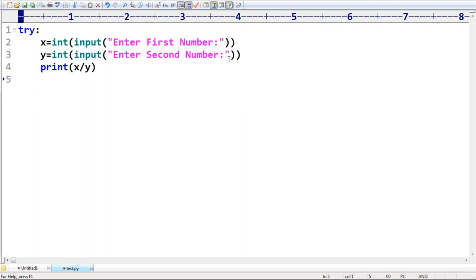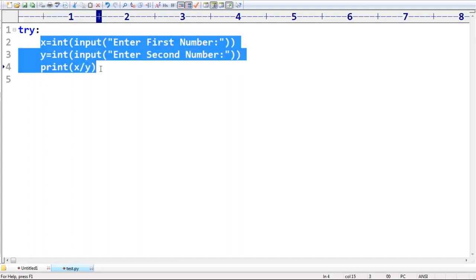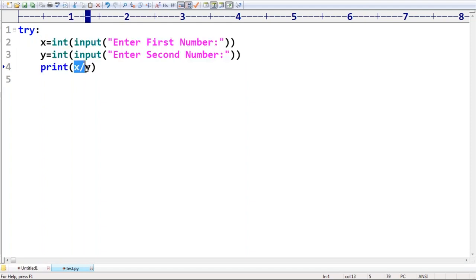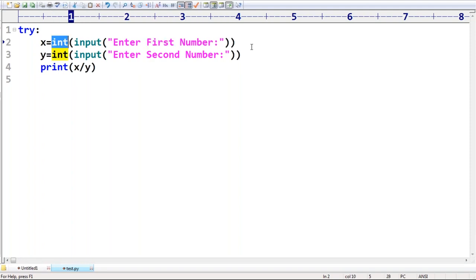Now can you please tell, in this risky code, what are the various possible exceptions? Anyone, can you please tell what are the various possibilities? One is zero division error. Second possibility, if you are not entering an int value, say some "ten" as text, then there is a possibility of value error, because we are trying to convert the provided value into integer type.